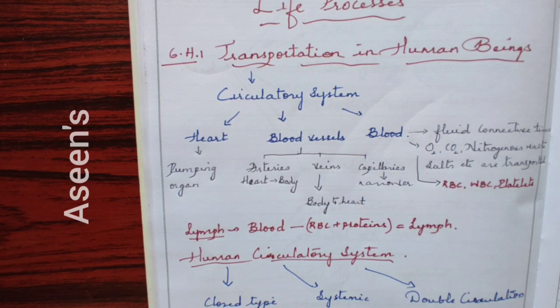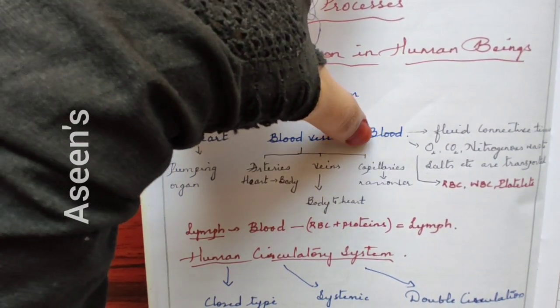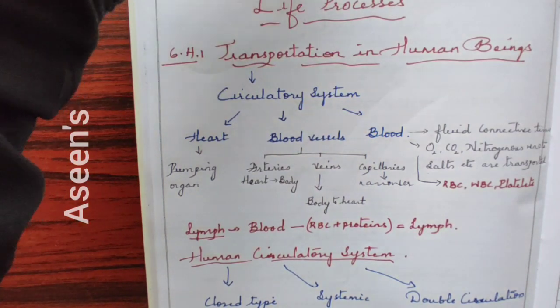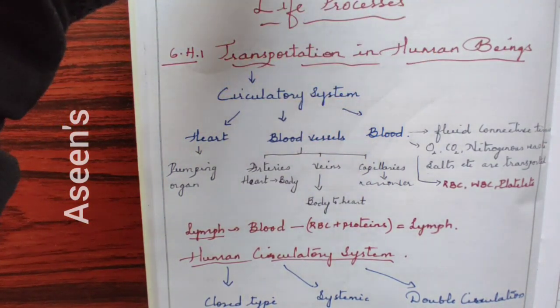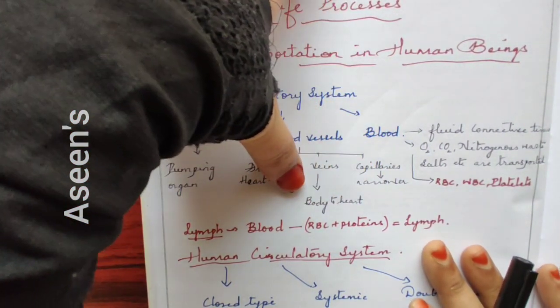So to help here, the blood vessels get narrower and narrower in the form of capillaries. These capillaries help in providing all the necessary essentials to the cells and also collecting the waste from those cells. Okay, so I hope this part is clear.